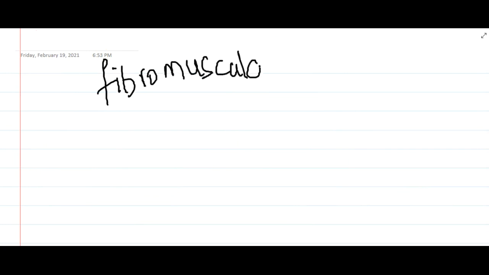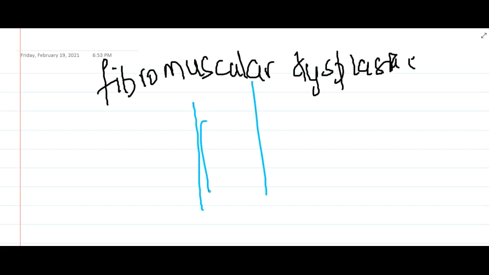Then the next developmental anomaly is fibromuscular dysplasia. This is a focal irregular thickening of large and medium sized vessels.